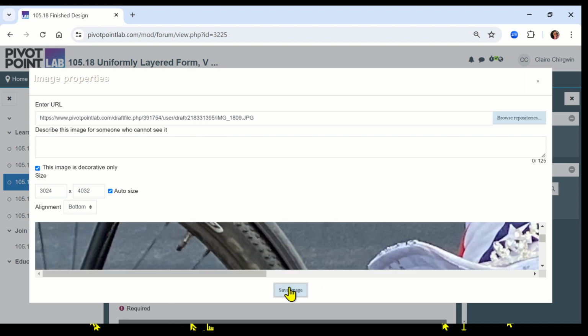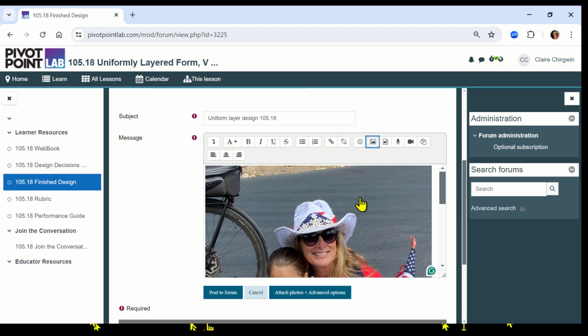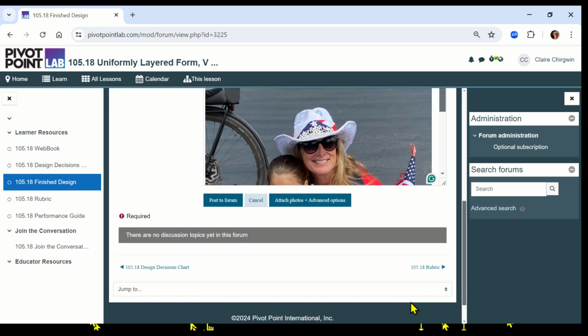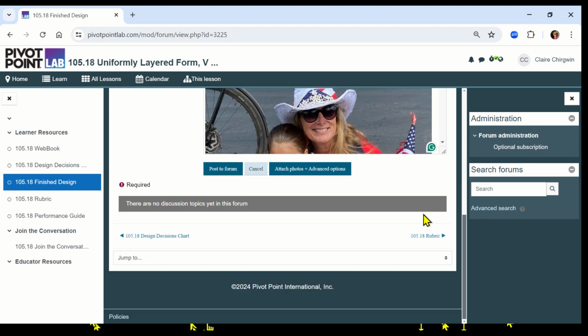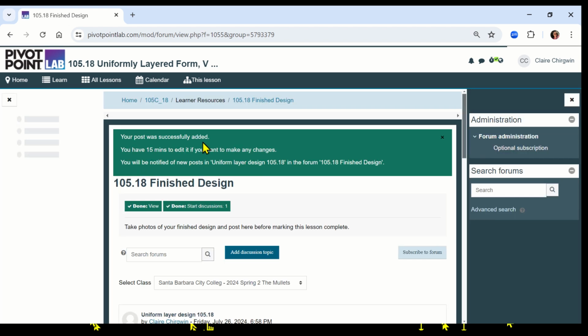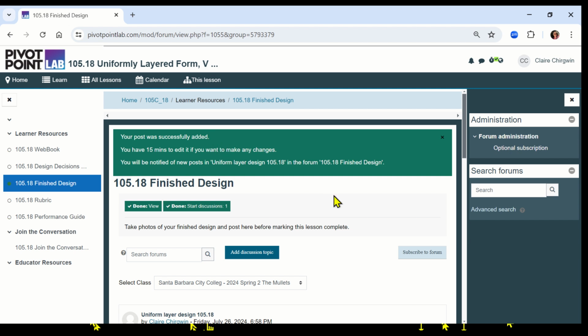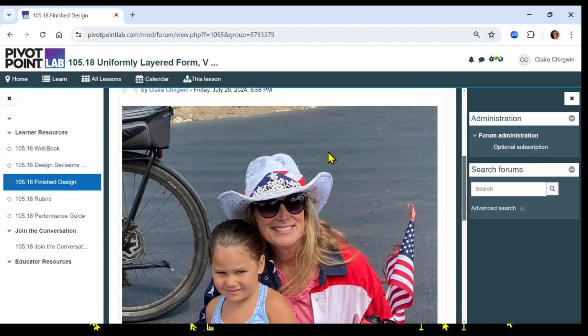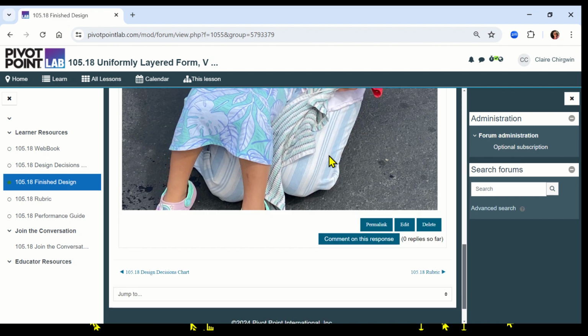You're going to save image. Then you will post to forum. It'll tell you your post was successfully added, and then you do have 15 minutes to edit. You will need to post more than one picture.